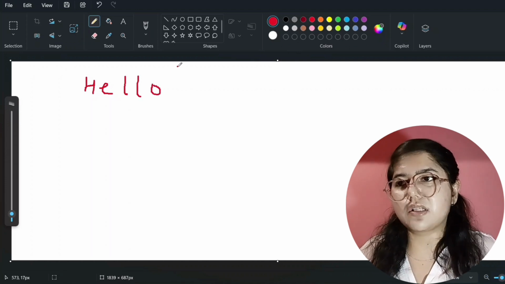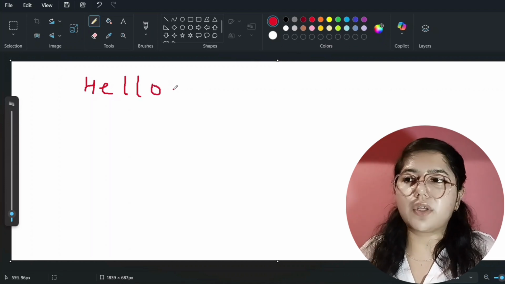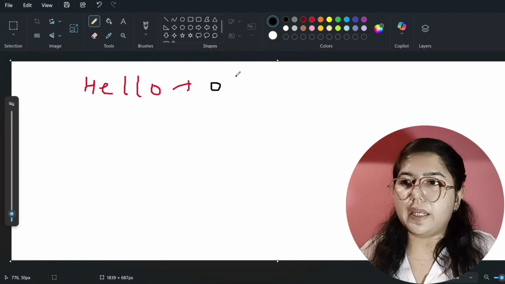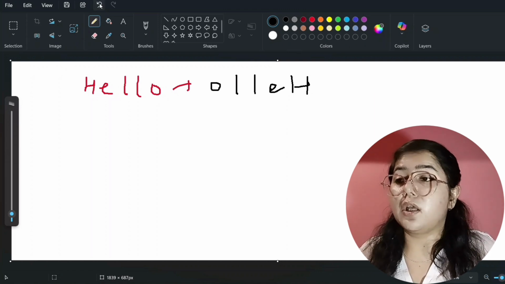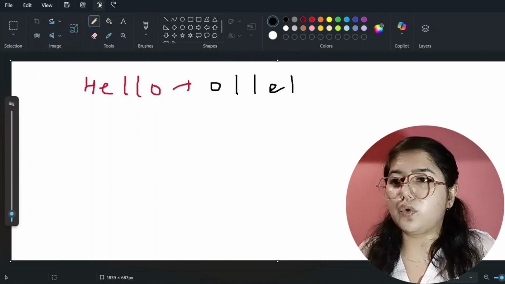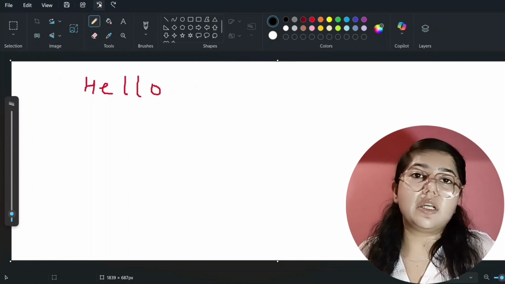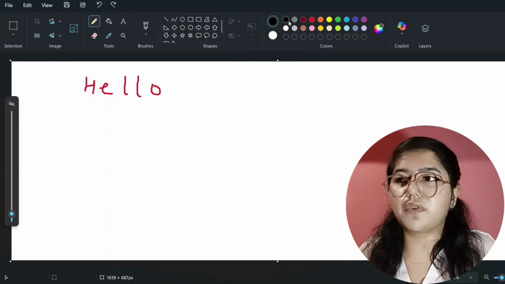After reversing, what answer will come? It will come O, L, L, E and then H. This answer will come, right? So now if I tell you that you have to write a logic for recursion, what logic will we apply here?